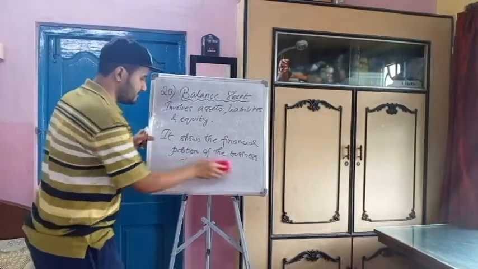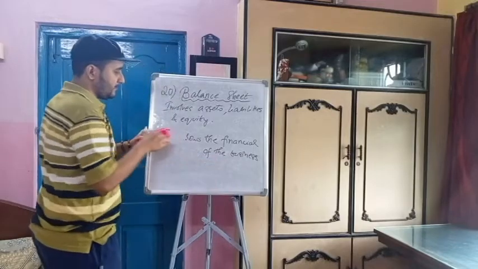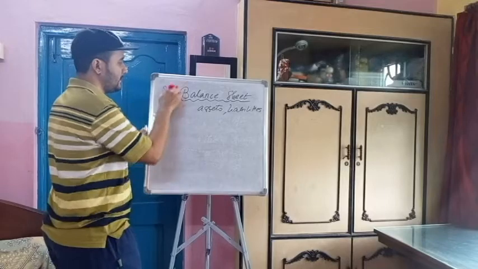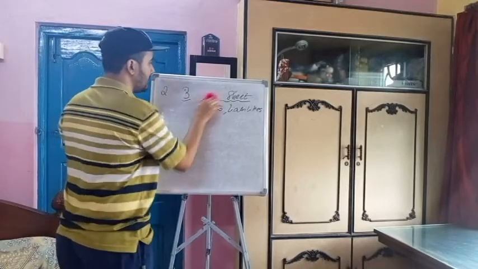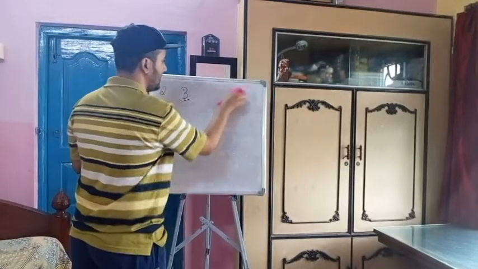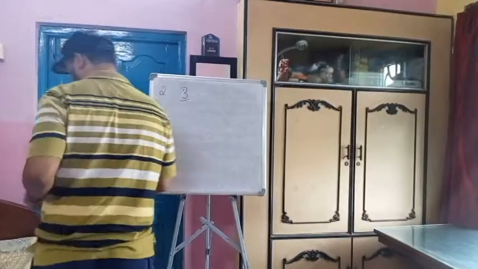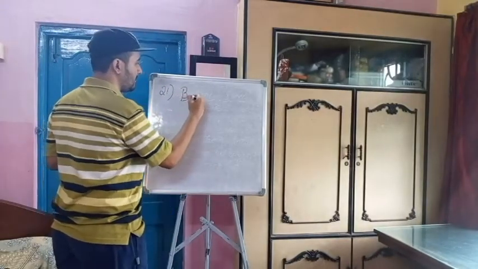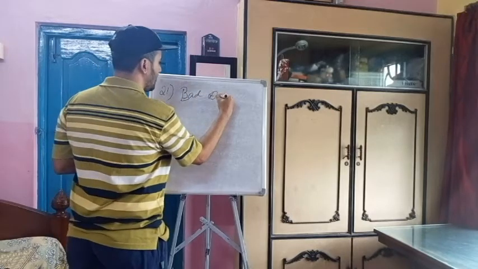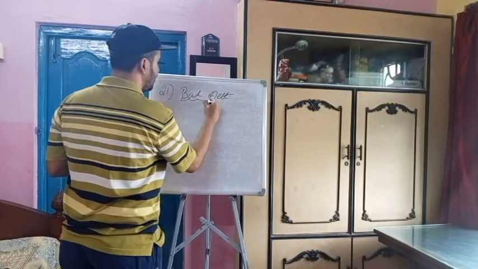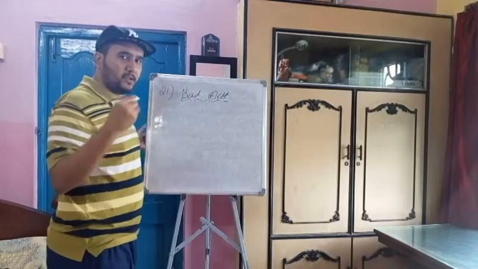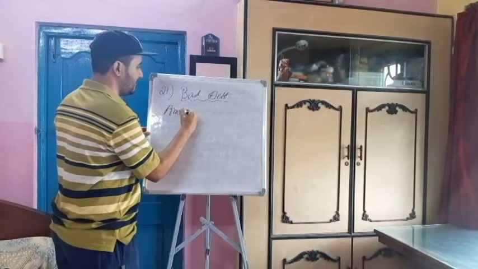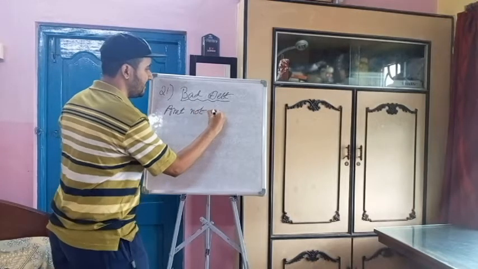Next is bad debt. What is bad debt? Bad debt means gone case. That means amount not recoverable.